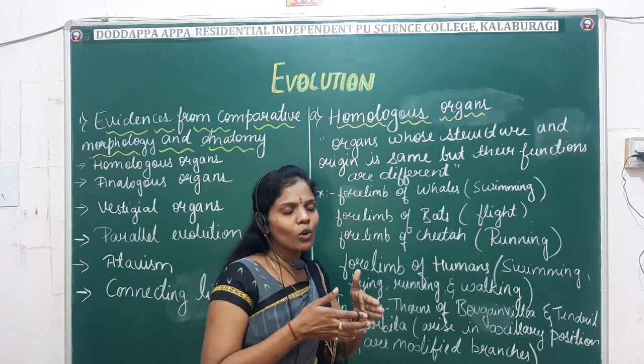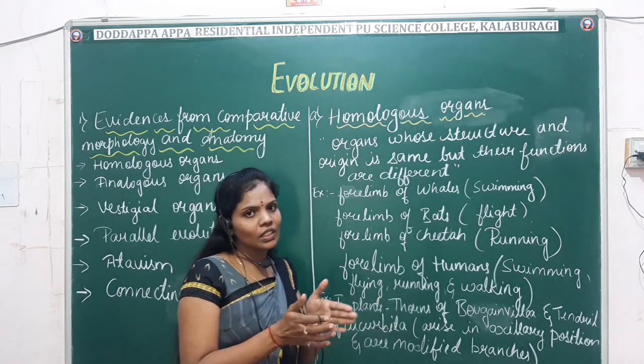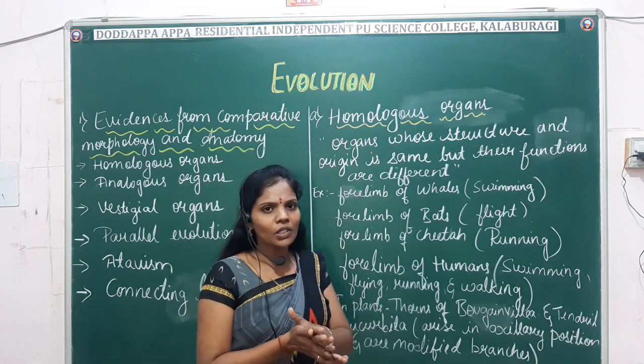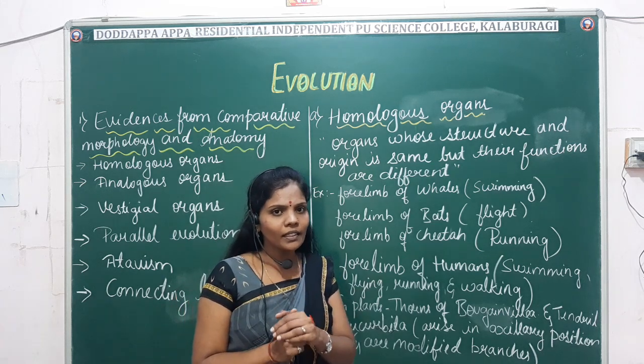There is a modification in the function depending upon their adaptation to the environment, yet their origin and structure remain the same.